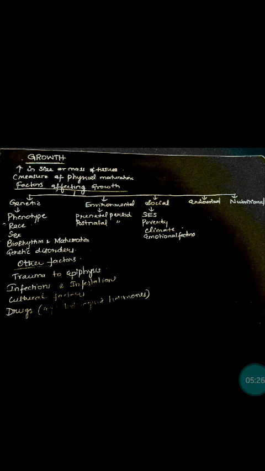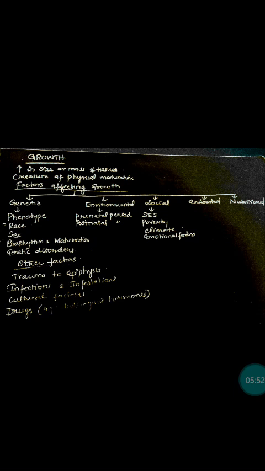So in poverty, there will be hunger, undernutrition, infections. All these will affect or retard the growth of the child. So next social factor is climate. So climate also, surprisingly, affects the growth of the child. The growth rate will be higher during spring season and the growth rate will be lower during summer season.